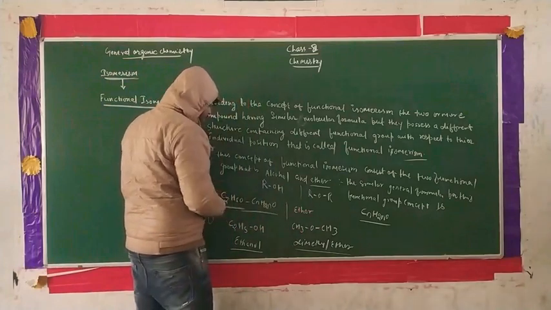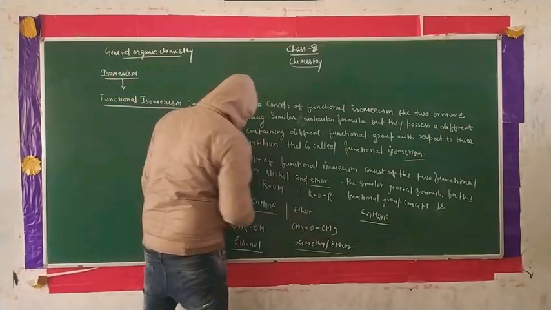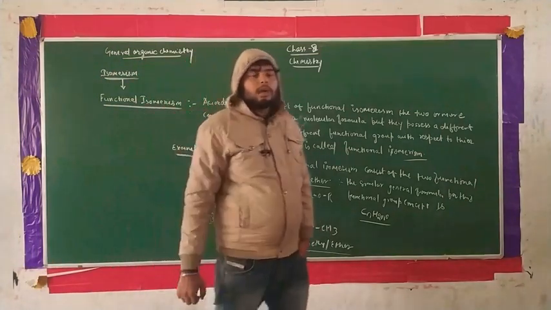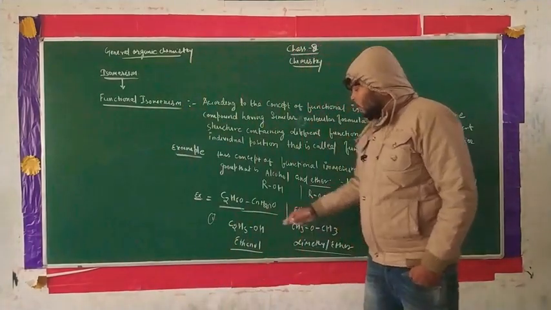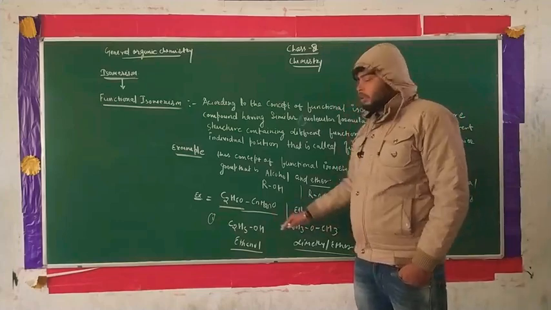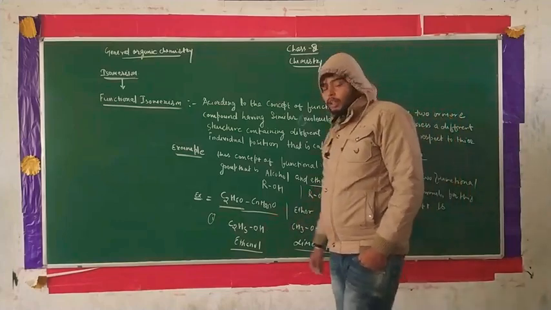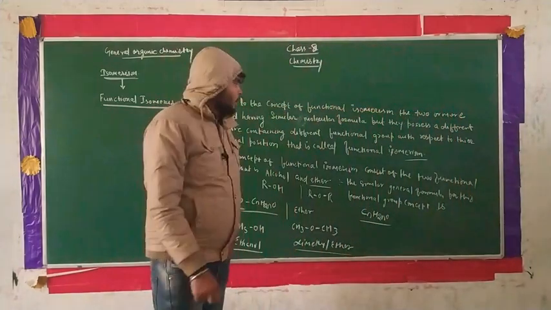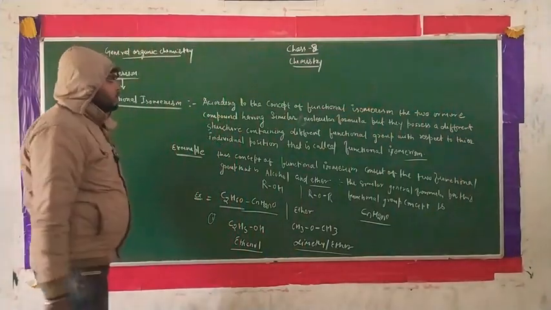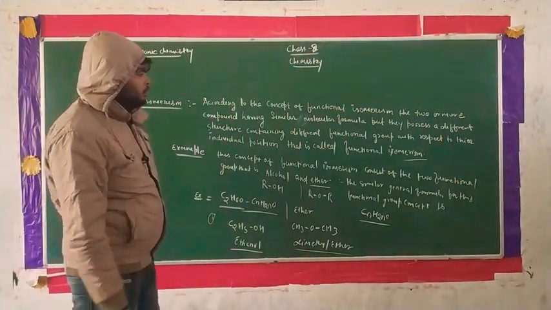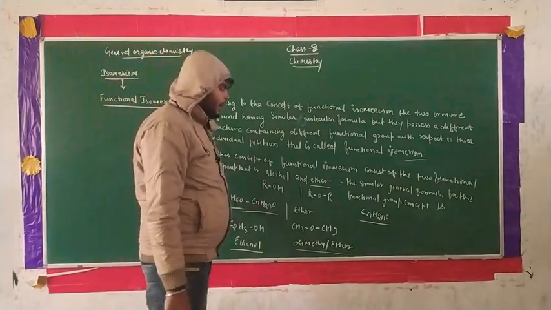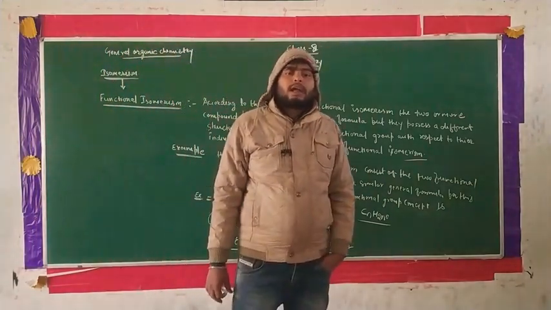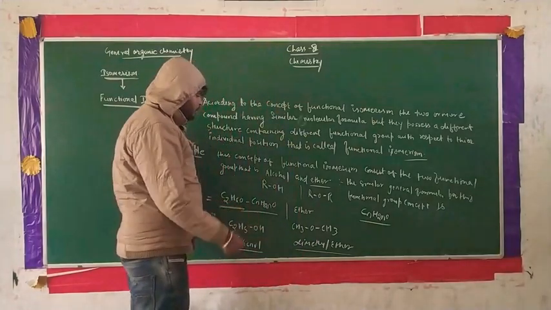C2 is here, H6 is here, and 1 oxygen is here. That means, by the concept of functional group isomers, they are all functional isomers of each other. This complete phenomenon is known as functional isomerism, guys. According to this view, we can also write the definition of it, the complete synopsis and the complete concept, and we have also solved one example.